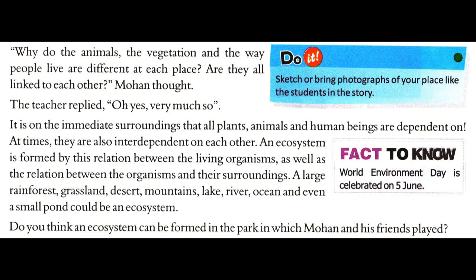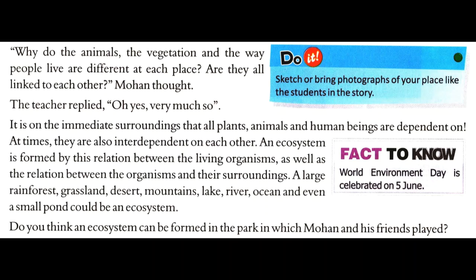For example, if there is no tree in desert, you cannot find a monkey in the desert generally. So the type of vegetation determines the type of animals, and the type of vegetation depends on the type of soil, the type of climate, the type of weather that is present there.